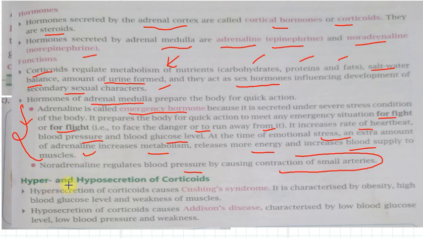Does any hyper and hyposecretion of these corticoids cause any trouble to our body? Yes. Hypersecretion of corticoids causes Cushing's syndrome. It reflects obesity in our body, high blood pressure, high glucose level, and weakness of our muscles. And hyposecretion of corticoid causes Addison's disease, characterized by low blood glucose level, low blood pressure, and weakness.